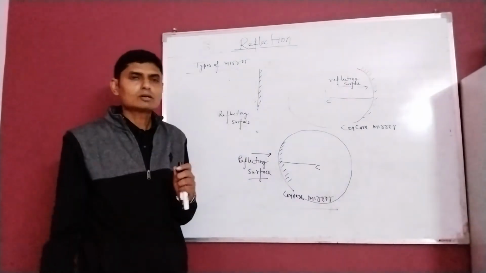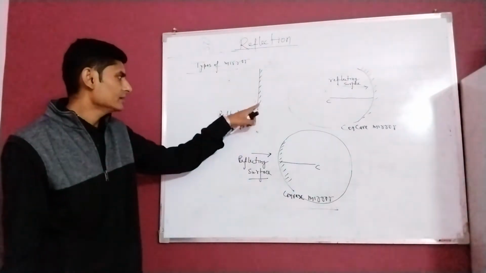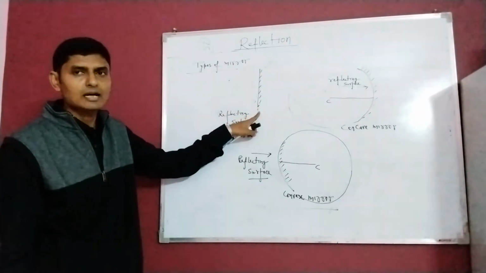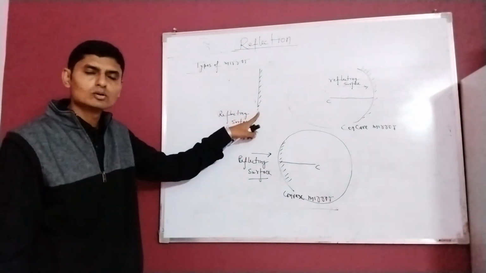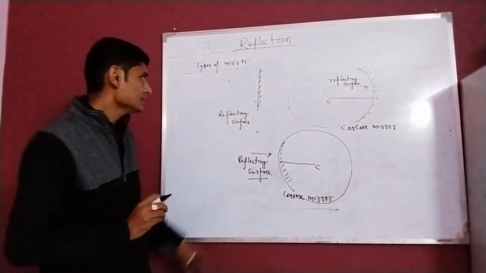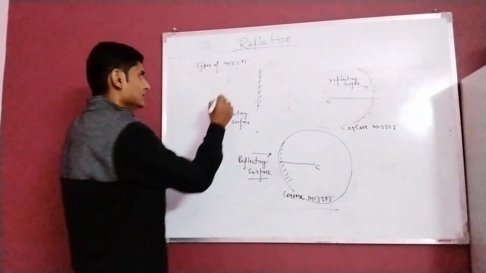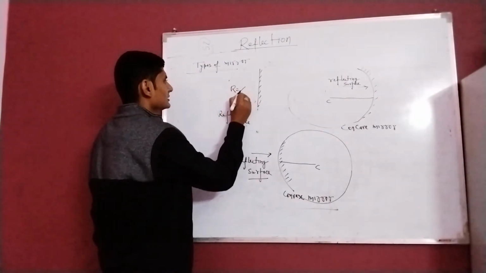One more thing I would like to tell all of you is that this is a plane mirror, and this one is also a part of a sphere. So if I am stating that it is part of a sphere, what is its radius? Its radius is infinity.